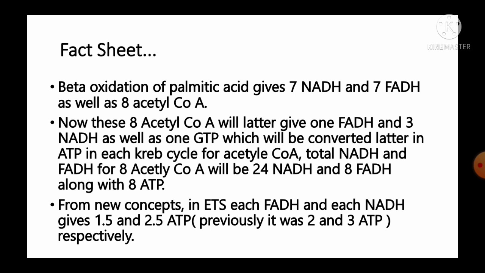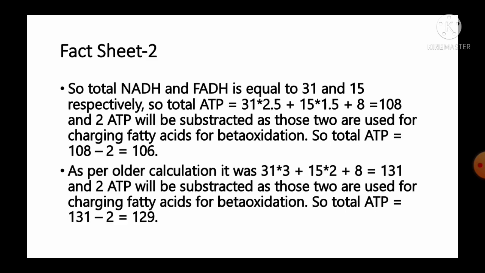Total NADH and FADH for total 8 acetyl CoA will be 24 NADH and 8 FADH along with 8 ATPs. From newer concept in electron transport chain, each FADH and each NADH gives 1.5 and 2.5 ATPs. Previously it was 2 and 3 ATPs respectively. So from newer concept, total NADH and FADH is equal to 31 and 15 respectively.